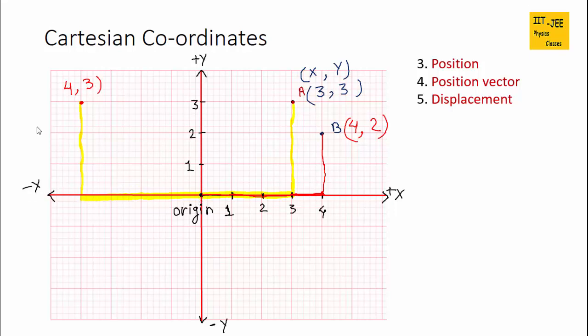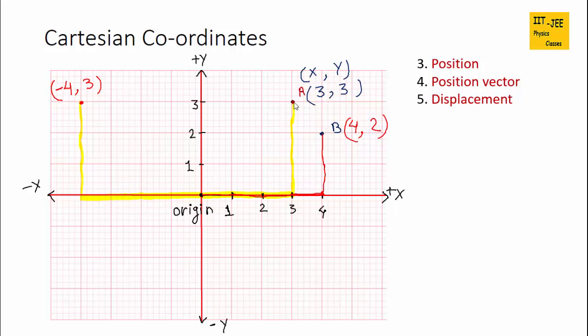So x is negative here, so it would be minus 4. Y is positive because we are going up. And if you go left, then x would be negative. Minus 4, 3.